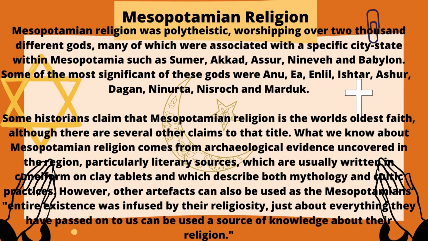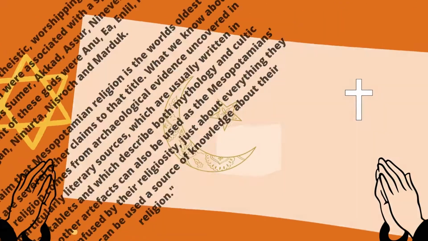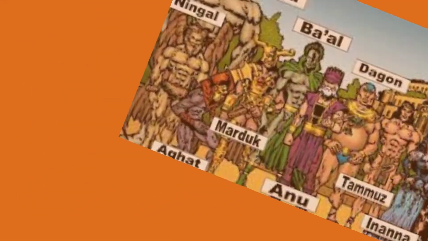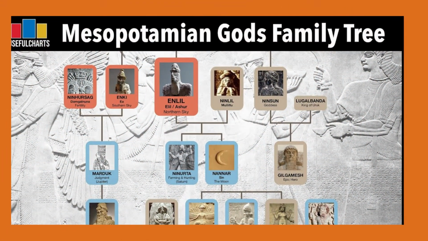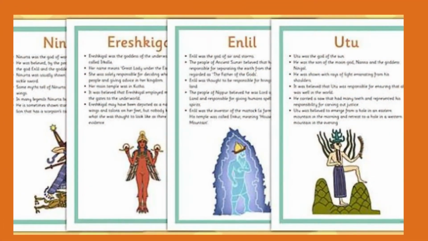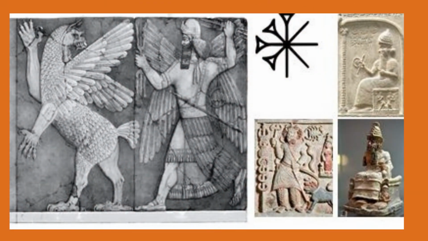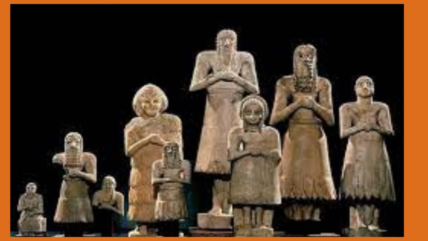Mesopotamian religion. Mesopotamian religion was polytheistic, worshipping more than 2,000 different gods, many of which were associated with the specific city-states within Mesopotamia such as Sumer, Akkad, Ashur, Nineveh, and Babylon. Some of the most significant of these gods were Anu, Enlil, Ashur, Marduk, etc. Some historians claim that Mesopotamian religion is the world's oldest faith, although there are several other claims to that title.